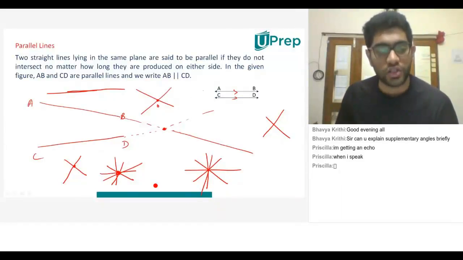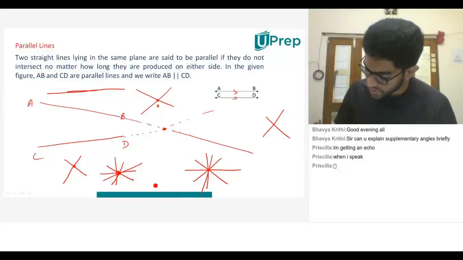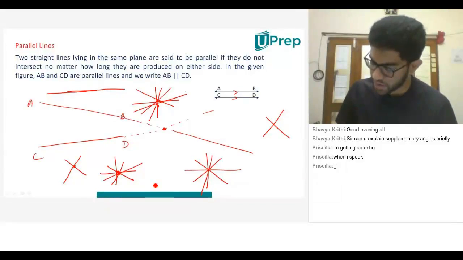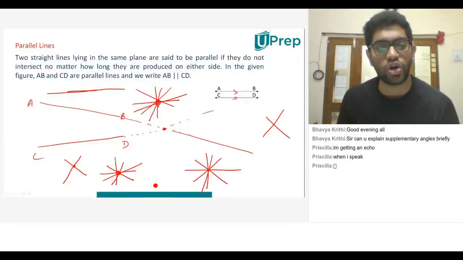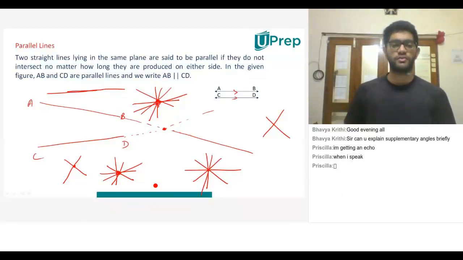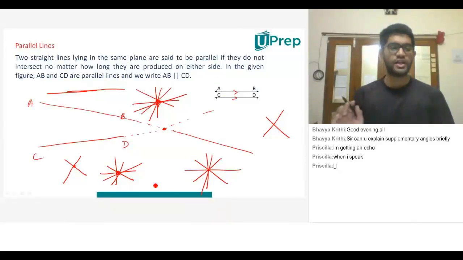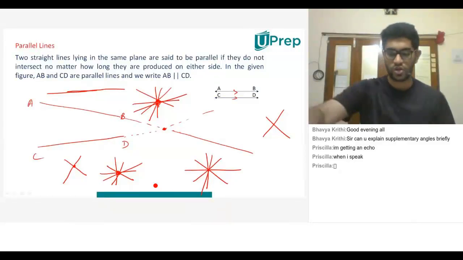But what if there are more than two lines that go through the same point? For example, something like this. You see multiple lines going through the same point, right? Yes, sir. These are concurrent lines. As simple as that, that's the only difference. Are we very clear now? Yes, sir, clear. Are we also clear about parallel lines? Because the next slide is very, very important. Yes, sir. Clear.